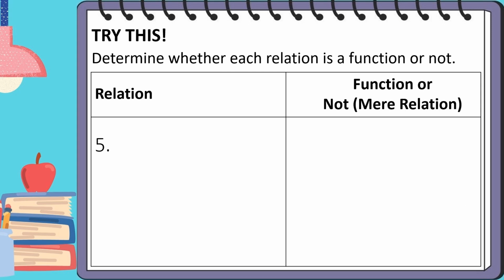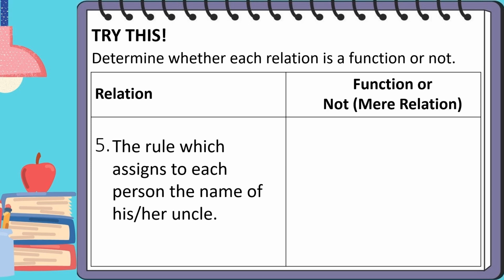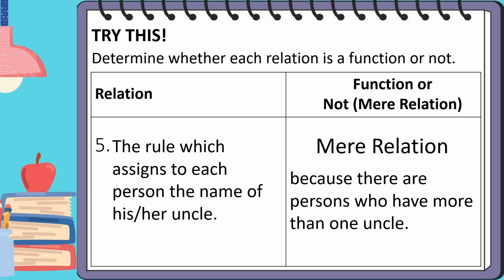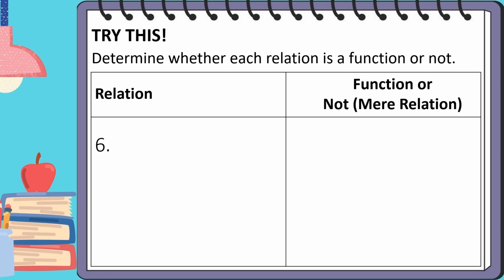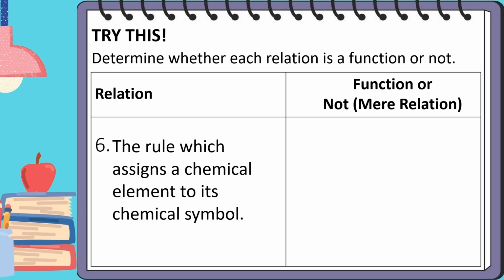Fifth example, the rule which assigns to each person the name of his or her uncle. This is a mere relation because there are persons who have more than one uncle. Number 6. The rule which assigns a chemical element to its chemical symbol.